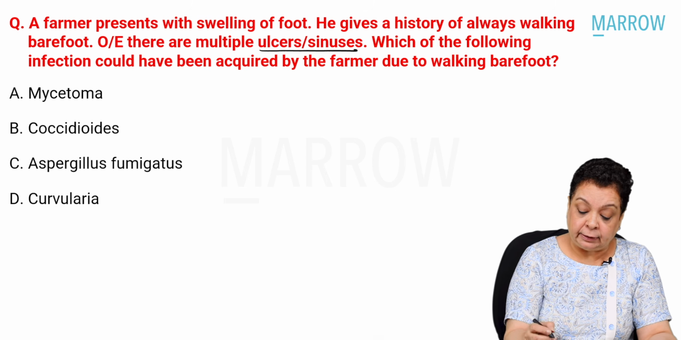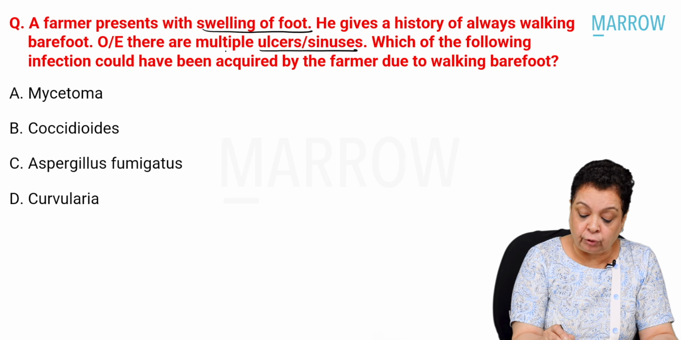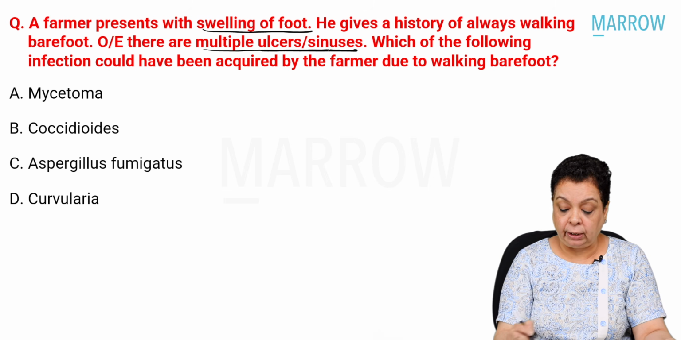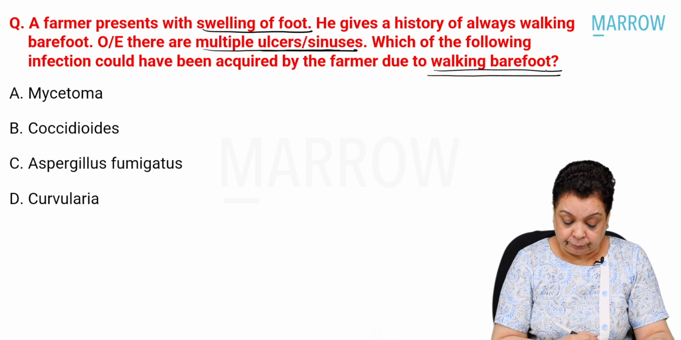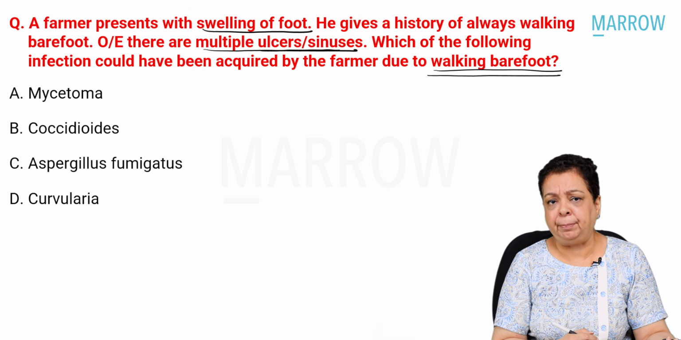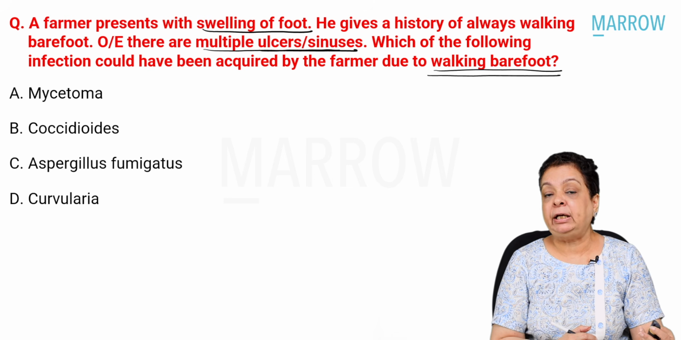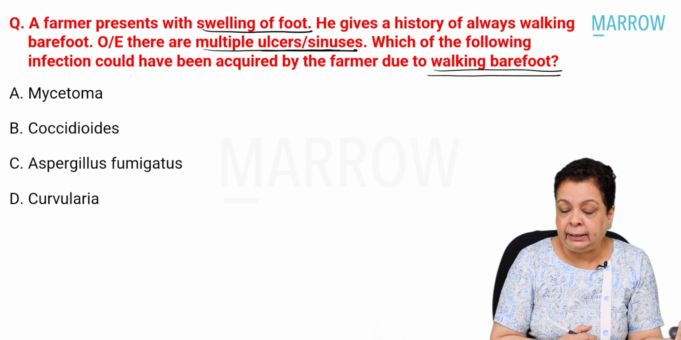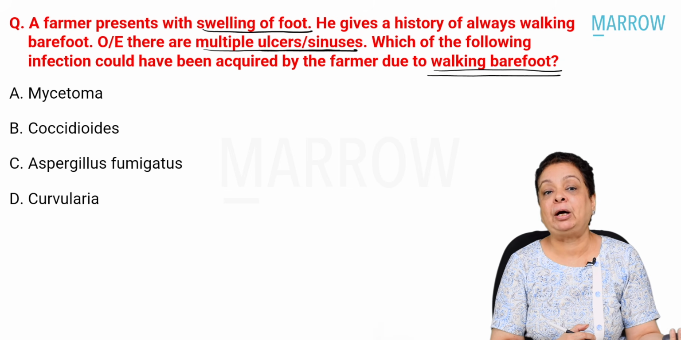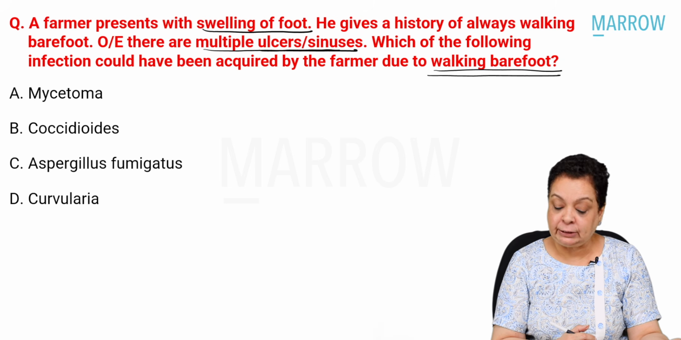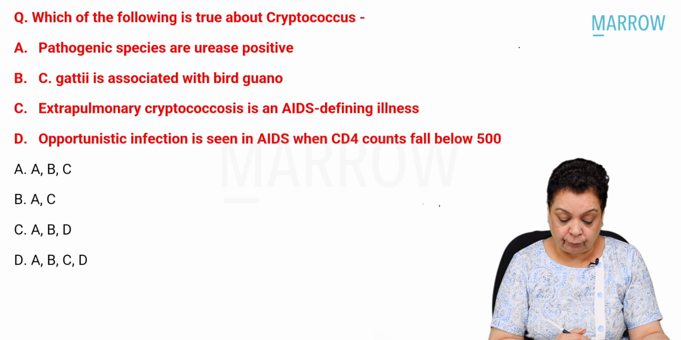Very easy. This is mycetoma or madura foot. There is swelling of the foot. There are multiple sinuses. Okay, so this can be easily acquired barefoot. So mycetoma, you must be remembering there are two types of mycetoma, actinomycetoma and eumycetoma. When it is caused by a bacterium which is filamentous branching like Nocardia, it is called actinomycetoma. When it is a fungal cause, it is called eumycetoma. Either of them can be acquired by walking barefoot.